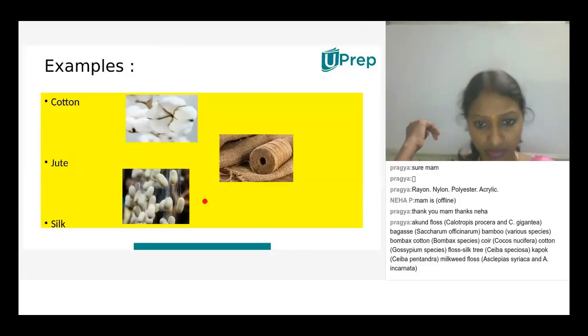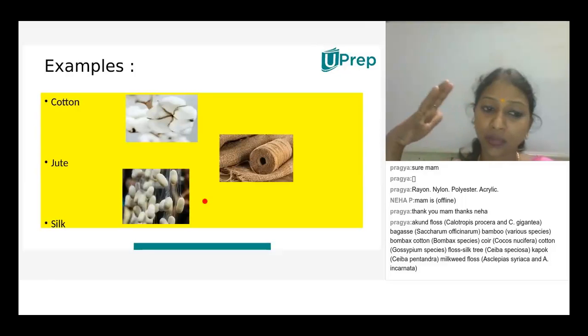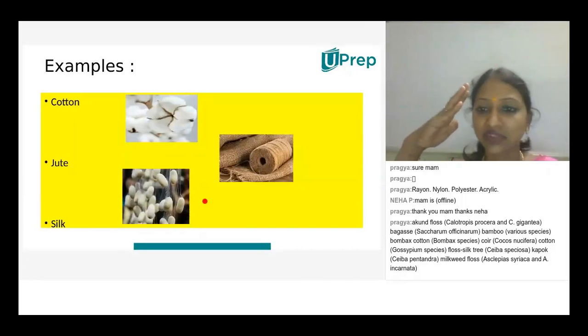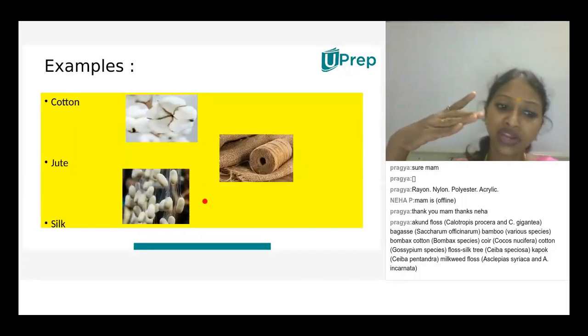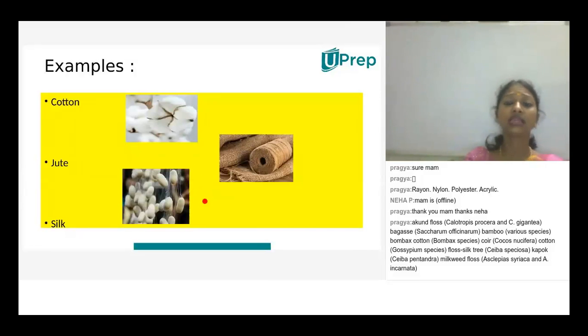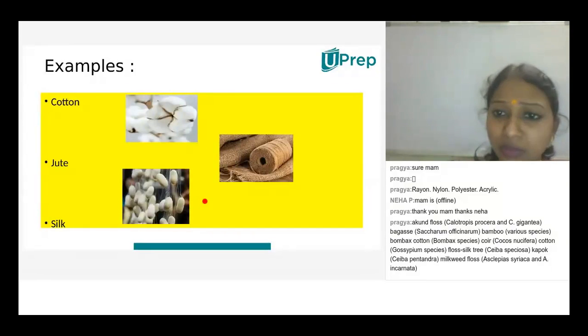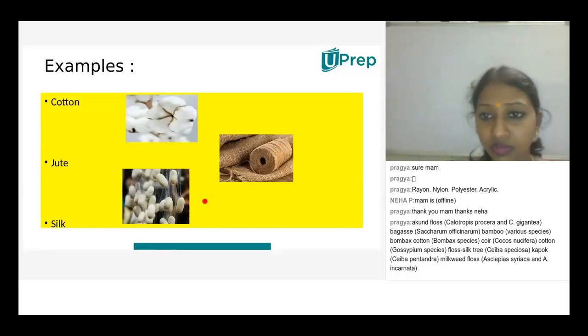Yes, ma'am. So all these are based on the nomenclature, based upon scientific systematic study. They have given different kinds of IUPAC names. These are scientific names, but simply we call them in general cotton.